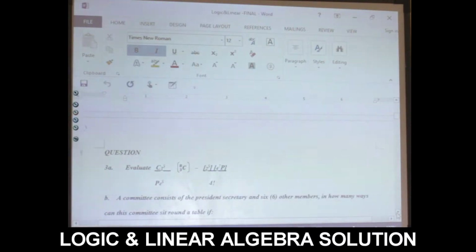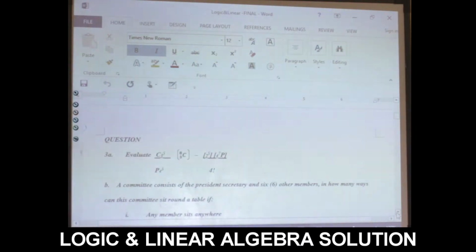So, another question says, evaluate. This evaluation, we are talking about combination. Under this, we have combination and permutation. First and foremost, what do you understand by combination? What do you understand by permutation? And also, what do you understand by factorial? We are talking about factorial.